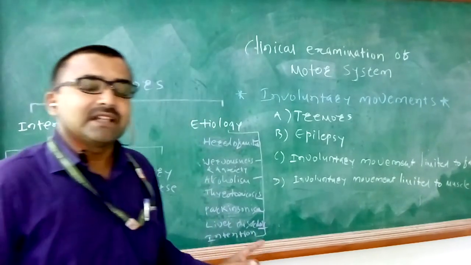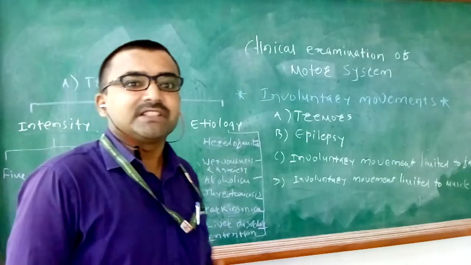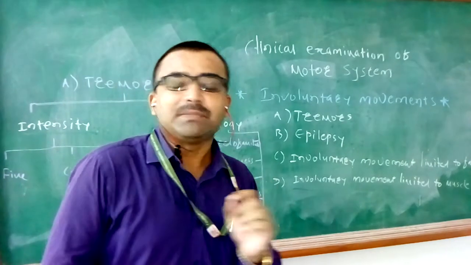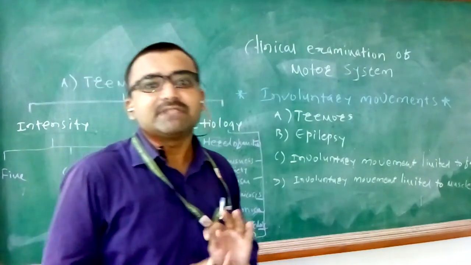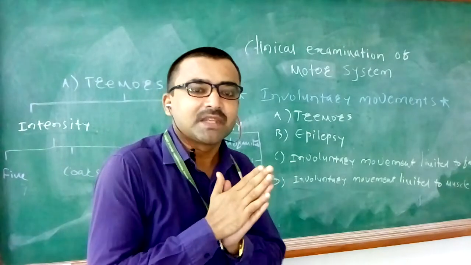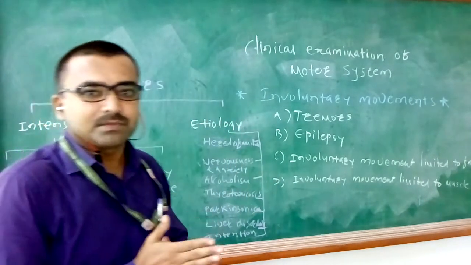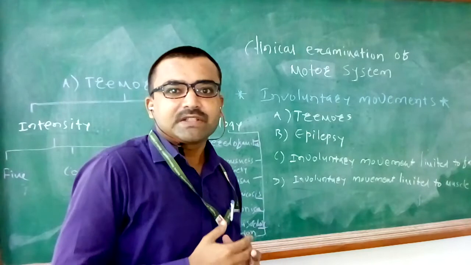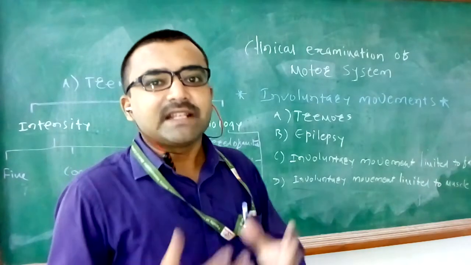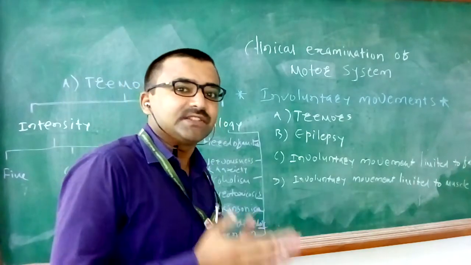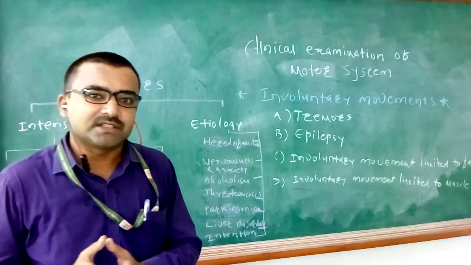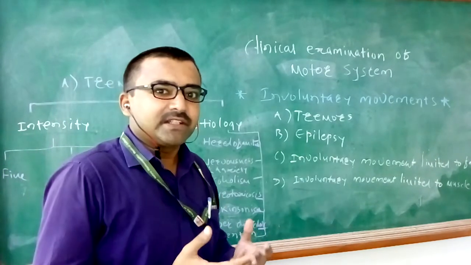These tremors are associated with a mask-like face and a typical posture which is called universal flexure posture. Now what is universal flexure posture? All the joints of the body are in a flexed position. That is why it is called universal flexure posture. I will demonstrate it to you.